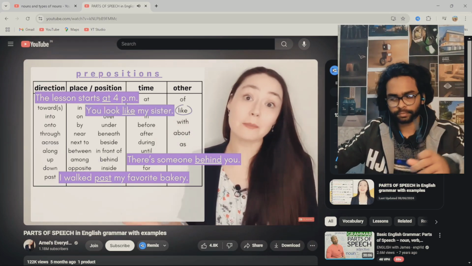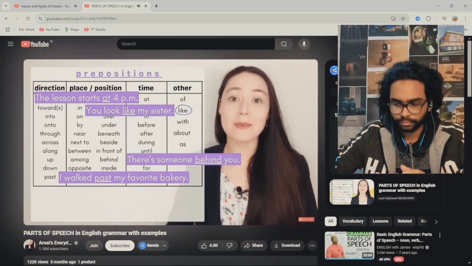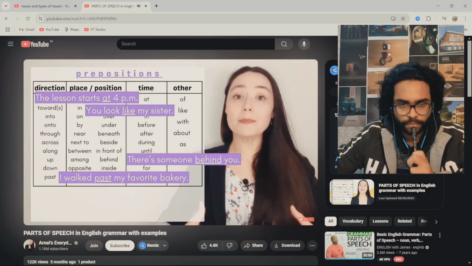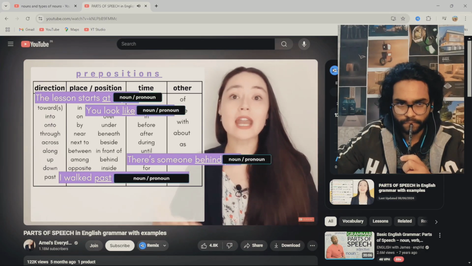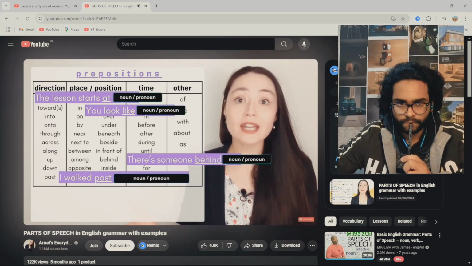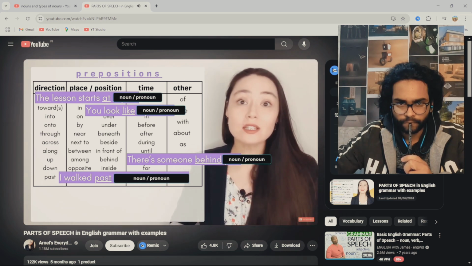You look like my sister. Like is showing us a relation. You look like my sister. You can see a preposition comes before a noun. Prepositions come before a noun. You already know what a noun is. Knowing these parts of speech will help make English easier to learn.